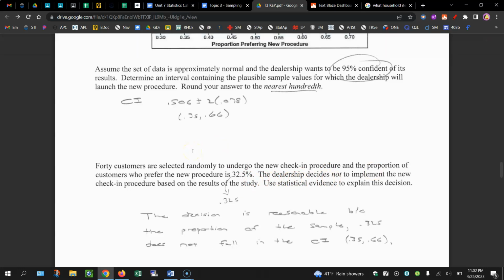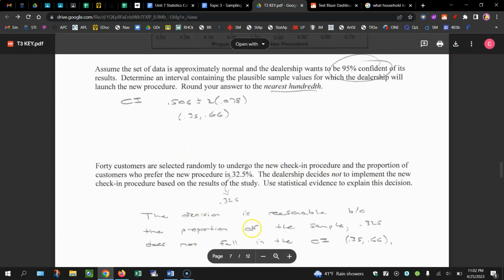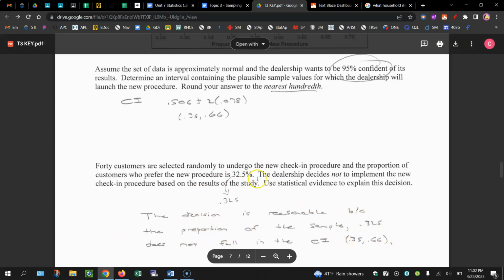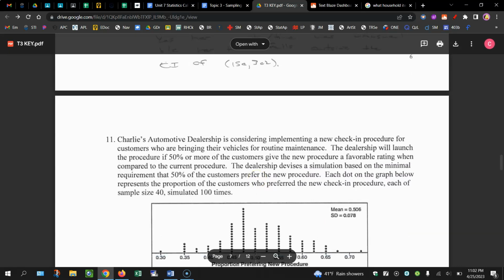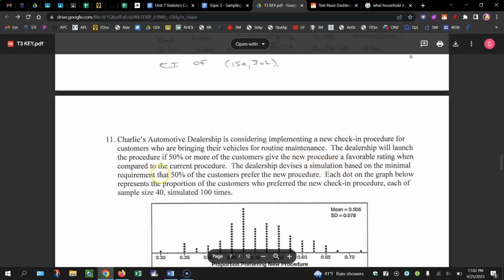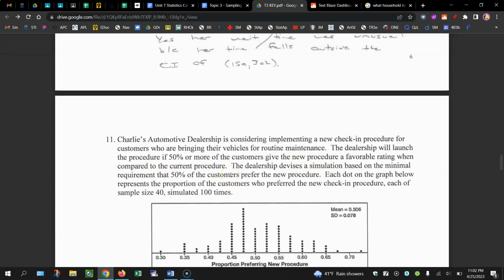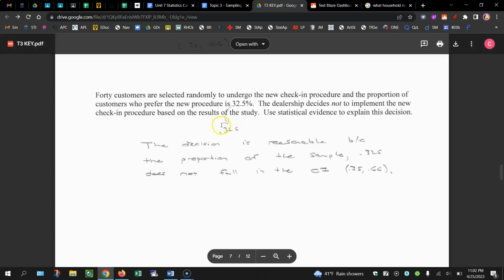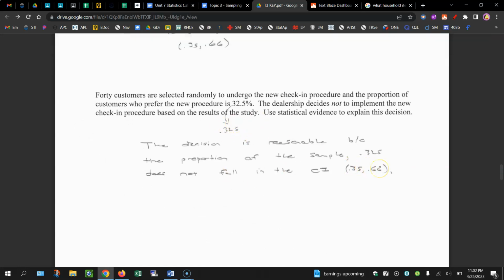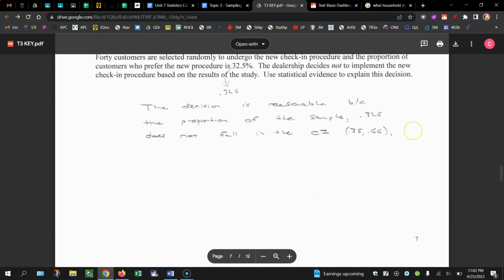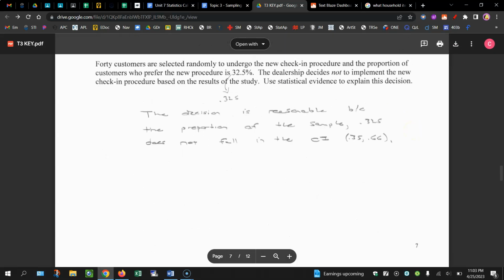Well, this decision is reasonable because the proportion of the sample, that 0.325, does not fall in this confidence interval. They devised the simulation based on the minimal requirement that 50% of the customers prefer the new procedure. This does not fall within this confidence interval that was centered around 50%. So it's not reasonable to move forward with this new check-in procedure.